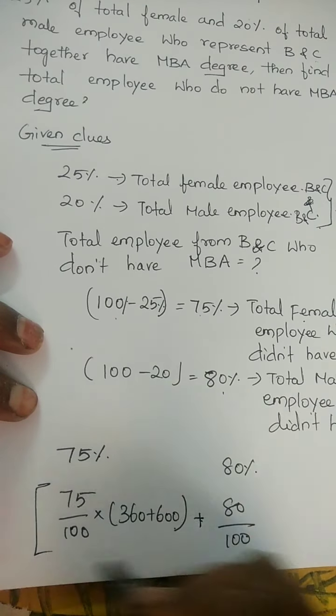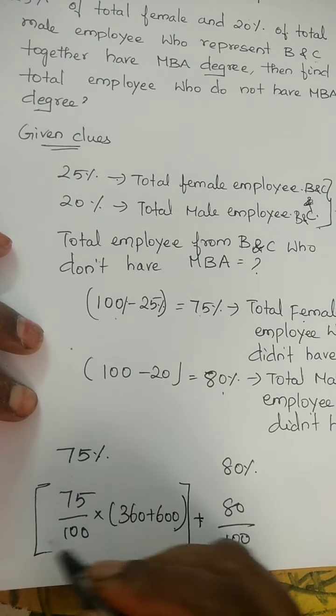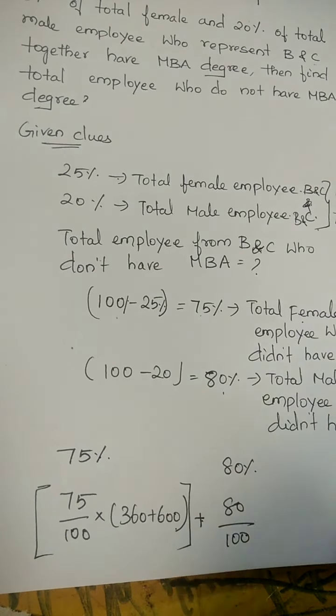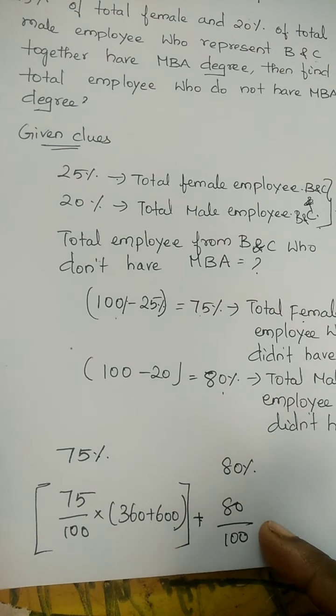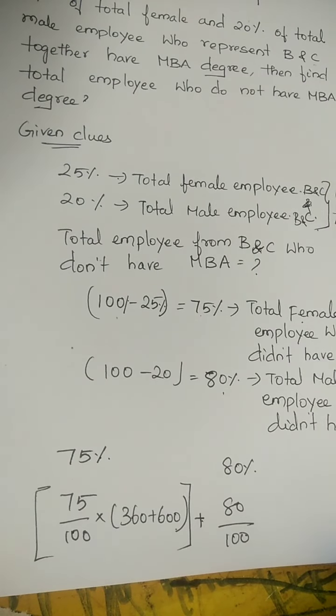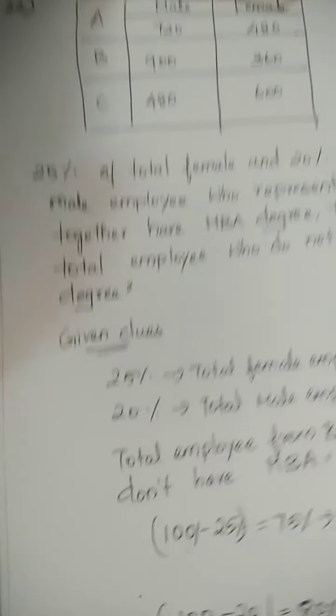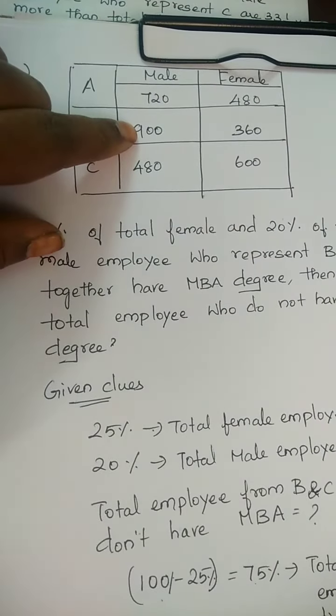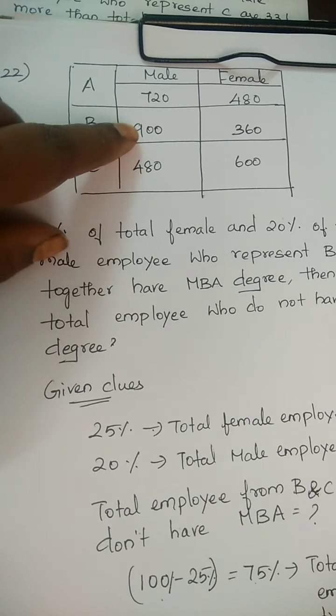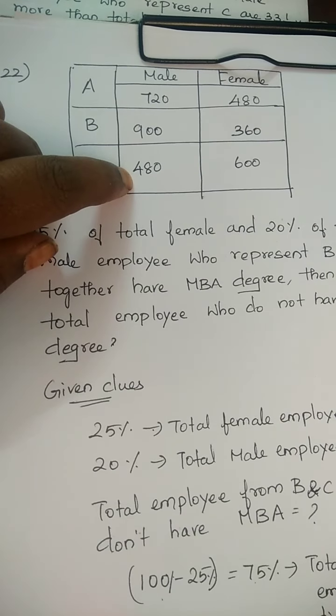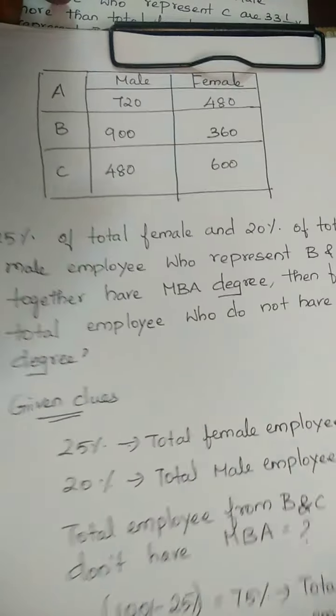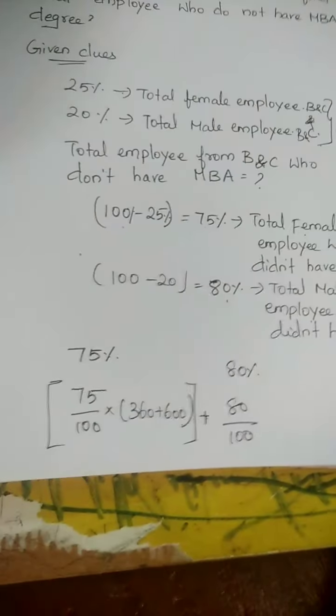Here they asked for the total male and female employees who didn't have an MBA. So if you add both of these, you will get the answer. Then for male B and C, the total male B and C is 900 plus 480.